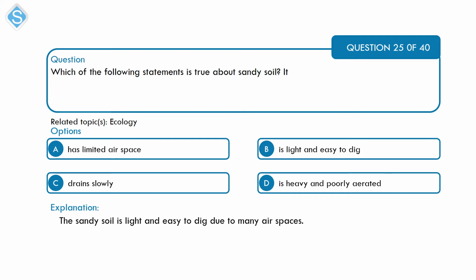The sandy soil has the lowest water retaining capacity, and so it drains faster. And D, it is heavy and poorly aerated. That is wrong. It is the lightest. So B is the correct answer. It is light and it is easy to dig due to the presence of many air spaces in it. It is light because the particles are dry, or they are mostly dry.